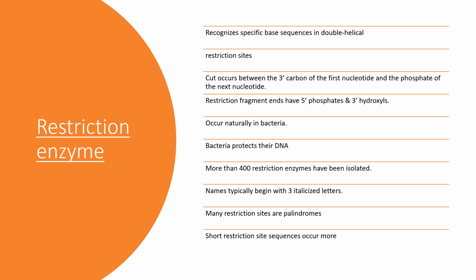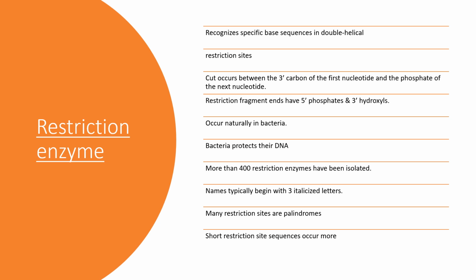The cut occurs between the third carbon of the first nucleotide and the phosphate of the next nucleotide. The restriction fragment ends have 5' phosphates and 3' hydroxyls. Most restriction enzymes occur naturally in bacteria. They protect bacteria against viruses by cutting up the viral DNA. Bacteria protect their own DNA by modifying possible restriction sites, such as by methylation.